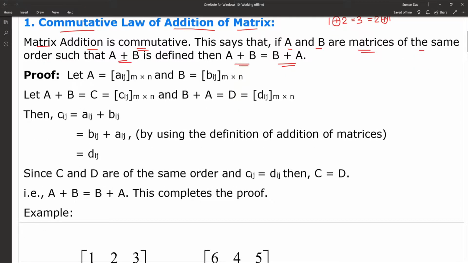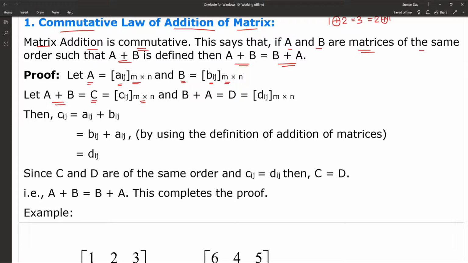Let's prove the commutative law for the addition of matrices. Let capital A be the matrix Aij with order m cross n, and B be the matrix Bij with order m cross n. So the addition is possible. Let A plus B be equal to C. After addition of two matrices of order m cross n, the resultant matrix must also be of the same order. That means C is equal to Cij, m cross n.